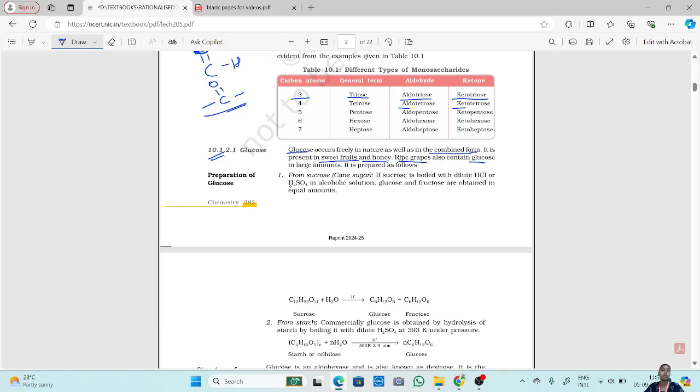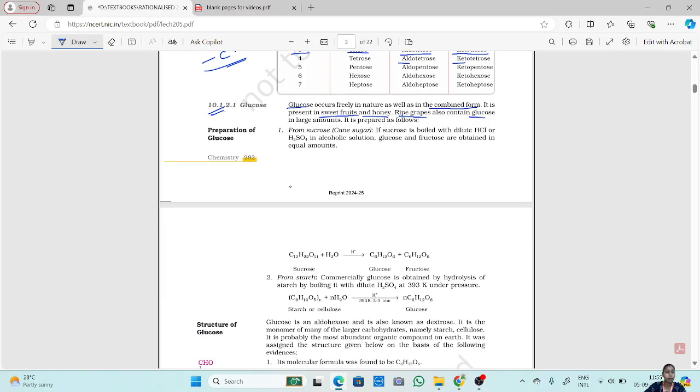Now, how is glucose prepared? Preparation of glucose, first from sucrose or cane sugar. If sucrose is boiled with dilute HCl, this is how we prepare it in laboratories.